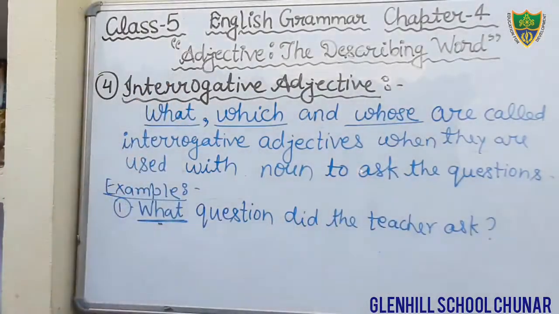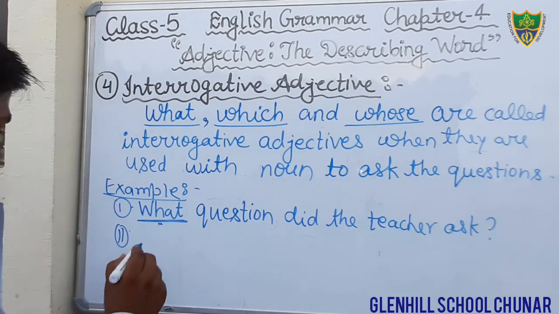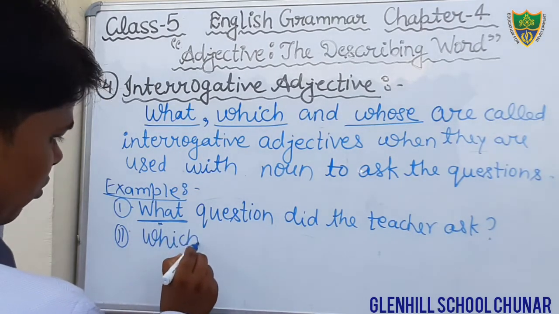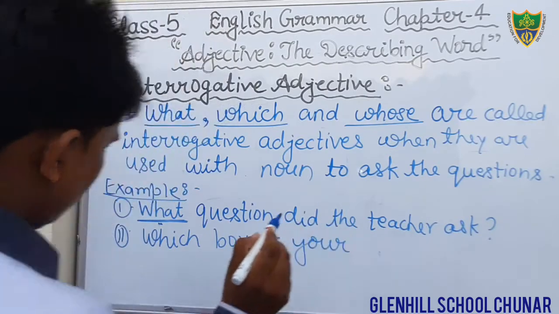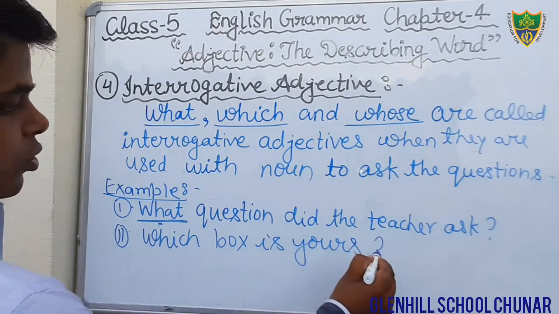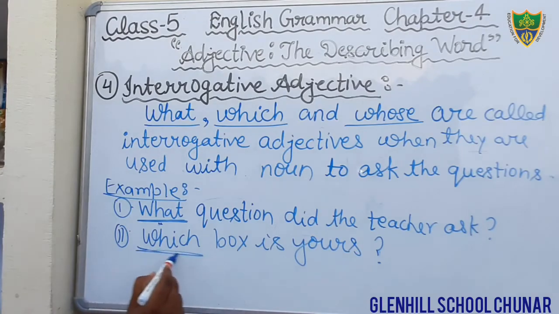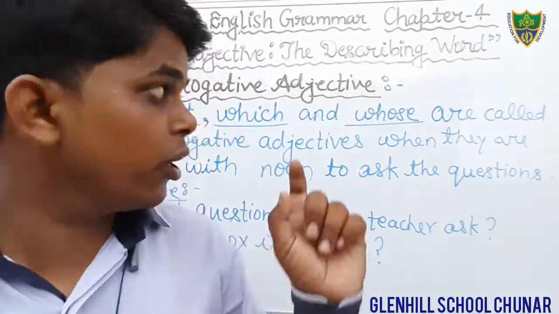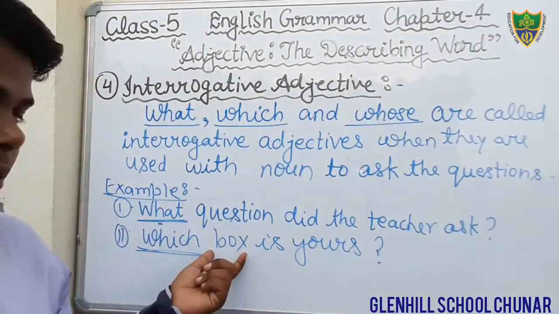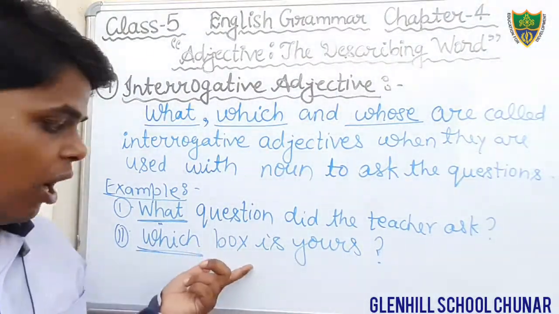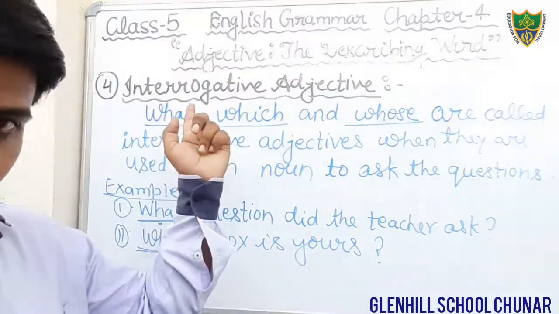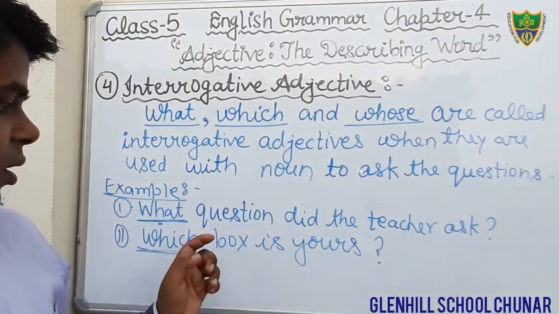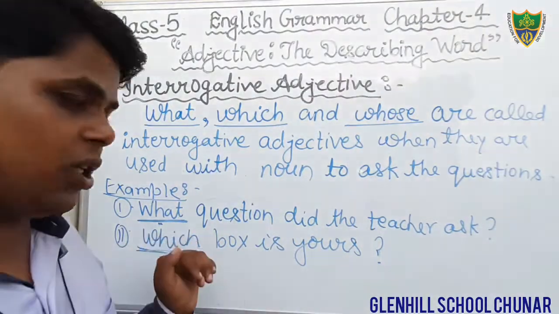Just write down, one more example I am going to give you, using the word which. Which box is yours? Yes, students, here the word which is interrogative adjective, because just after it we are getting the noun. Box is a noun, and before the noun there is the interrogative word, and therefore that is interrogative adjective.